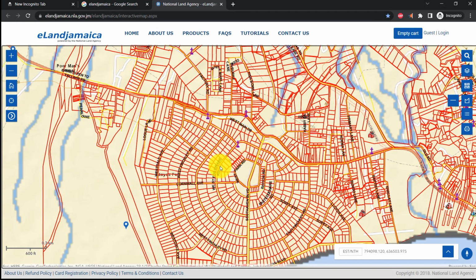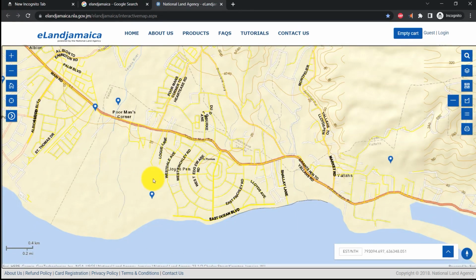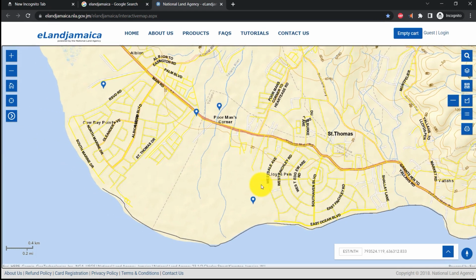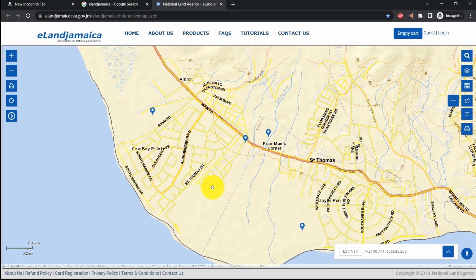What you'll notice immediately is that this map has now transformed into tiny squares and some rectangular shapes being displayed to us. The reason for this is because the eland agency, or the National Land Agency of Jamaica, has done some mapping of this geography so that now we can see exactly what is taking place in the different areas.